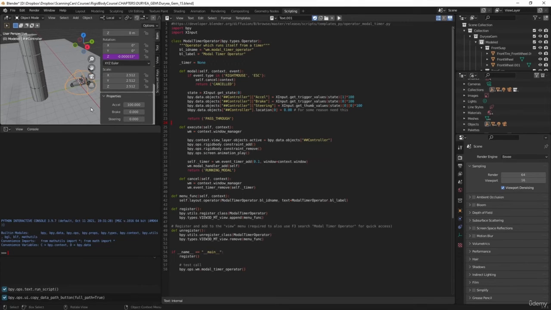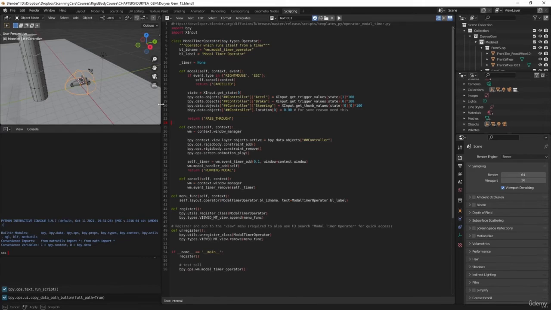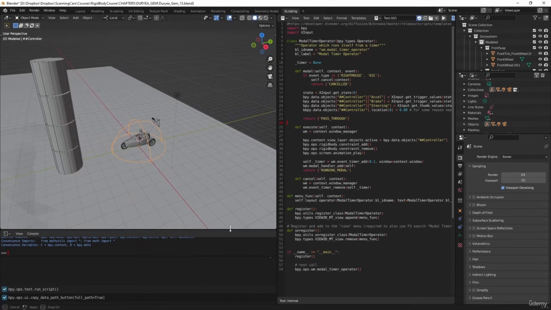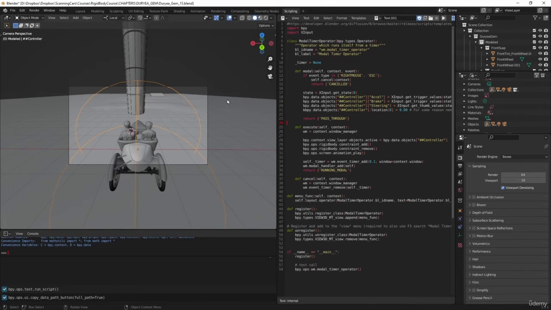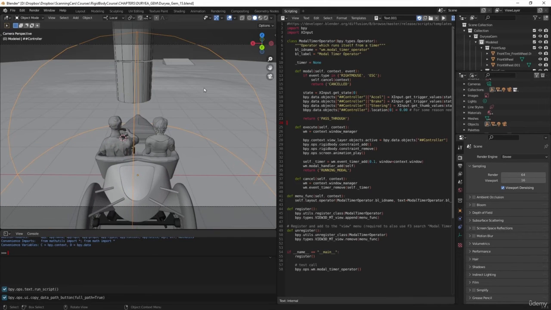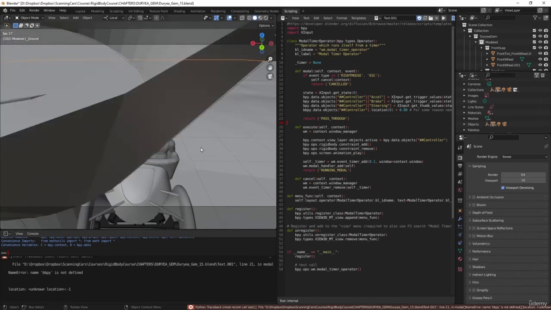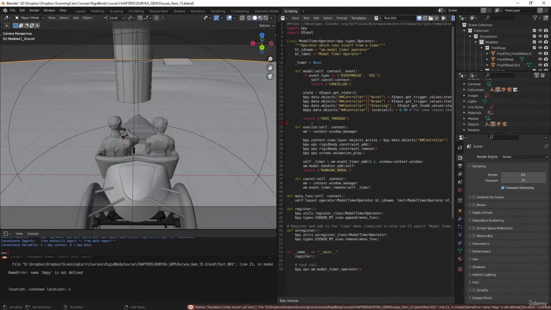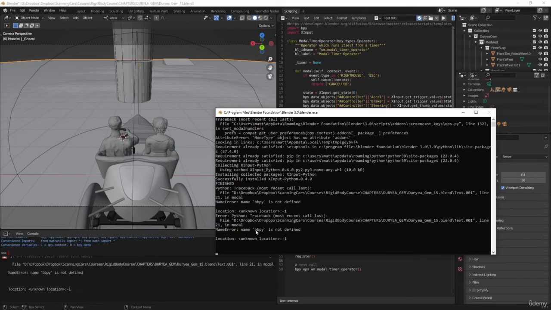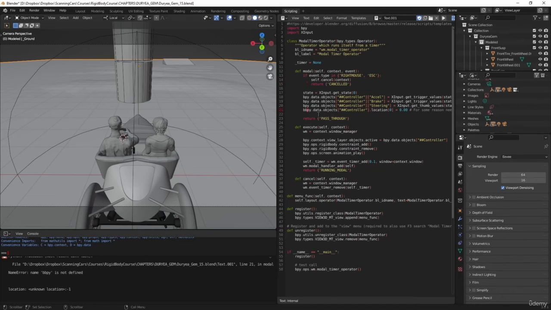So hopefully this will work. I'm going to press N, get rid of that menu, make this a little bit bigger, and press 0 on the numpad so I get the view here. I'm going to zoom in a little bit and then hit play. And I have a typo somewhere, so I'm going to escape out of there. Let's look at our console and see which line. I have BBPY, which is obviously not right. That's on line 21. So yep, I did that wrong. So let's hit save and now play.